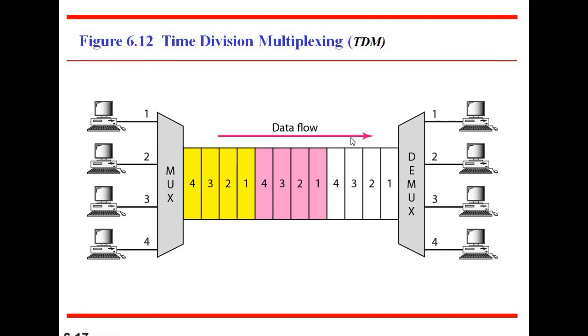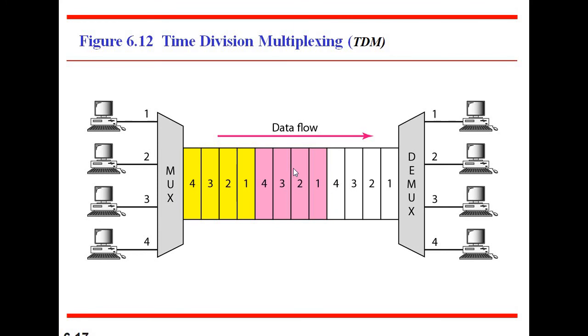The data flow of each connection is divided into units. They are divided into single units. This is 1 2 3 4, this is 1 2 3 4, this is 1 2 3 4. So these are the units, and the link combines one unit of each connection to make a frame.